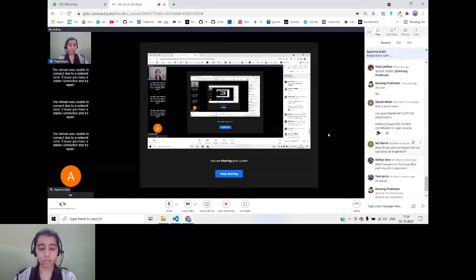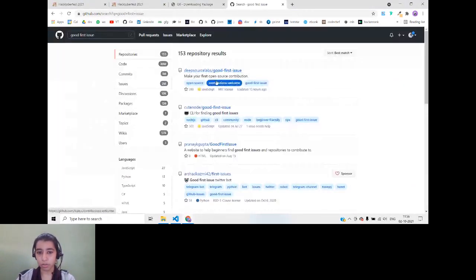Now, I'll just show it to you. So here you can go to good first issue, which is always a good way for beginners to start. If you search good first issue, you can see the label, like this is a repository. You can see open source, contributions welcome, good first issue. So these labels indicate that people who are not so familiar with open source can contribute to this because it does not require a lot of knowledge. So you can always look for issues like this.